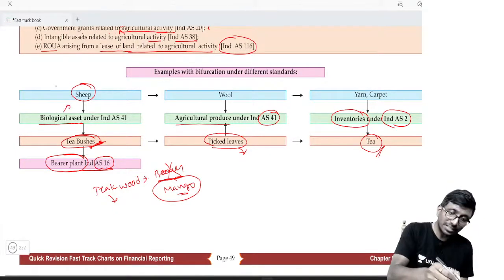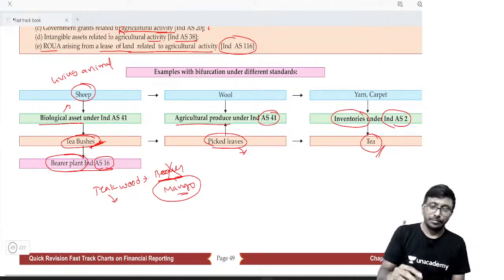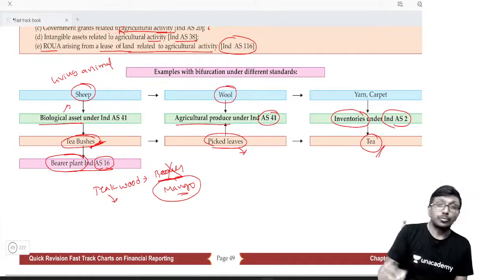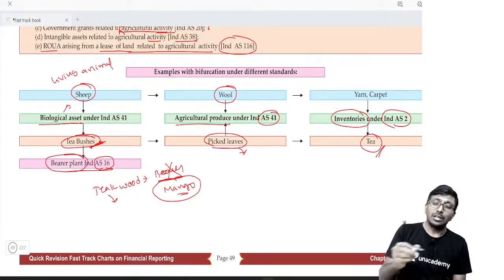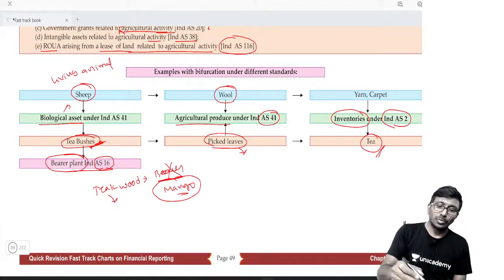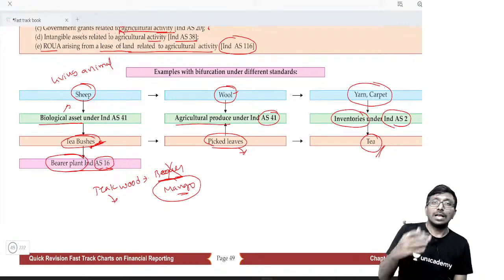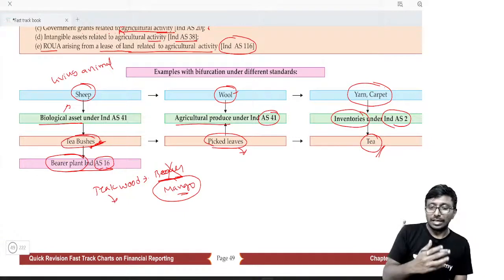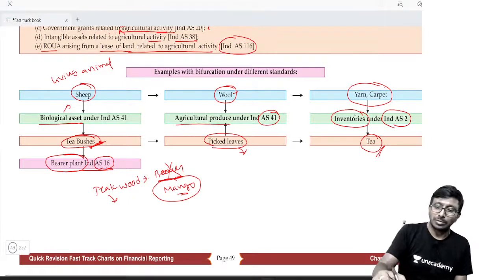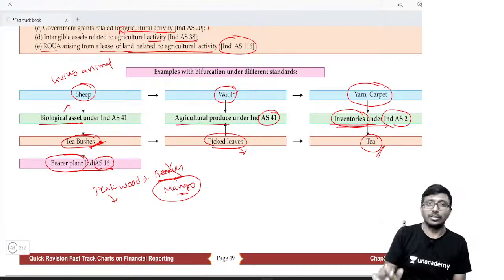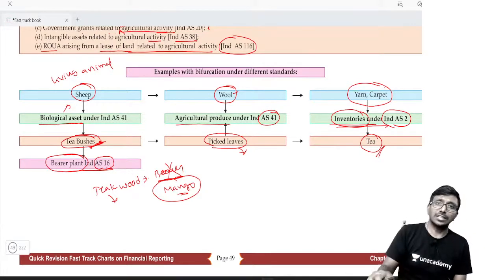In the same fashion, sheep is what? Sheep is a biological asset, which is a living animal. Sometime before I said living animal or living plant. Wool is the agriculture produce. Once you cut the wool, once you shave that, automatically that wool will be my inventory. Now from wool we'll do some process, and the carpet or yarn, whatever comes out, is my inventory, that is the ultimate product.